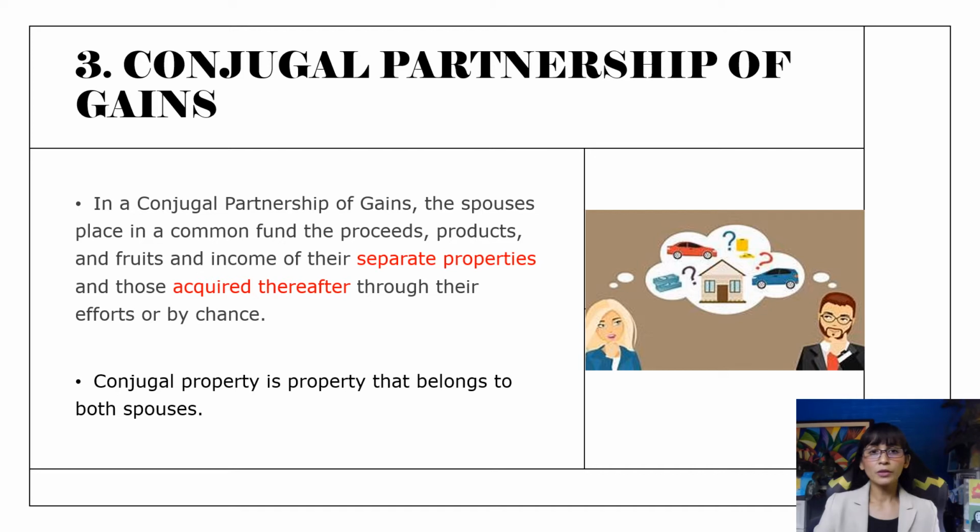Now let's go to the third partnership, which is the conjugal partnership of gains. In here, the spouses place in a common fund the proceeds, the products and fruits of their separate properties, and those acquired thereafter through their efforts or by chance. Conjugal partnership of gains, or CPG as it is commonly known: the properties produced during the marriage will go to a common fund, or the conjugal property, where both spouses have equal rights. The conjugal property is property that belongs to the spouses.